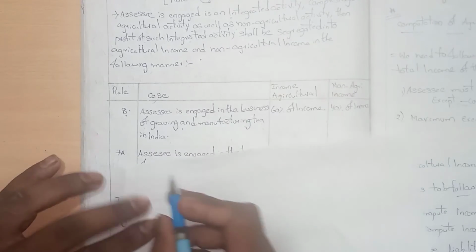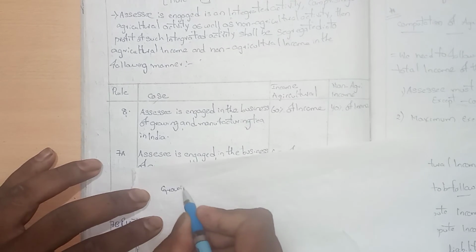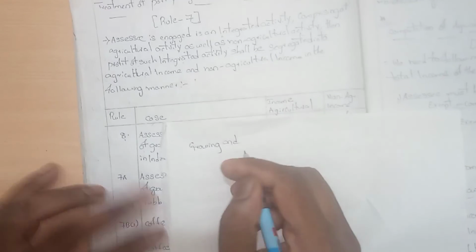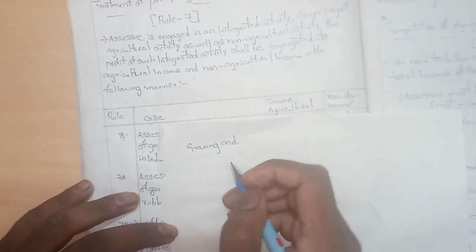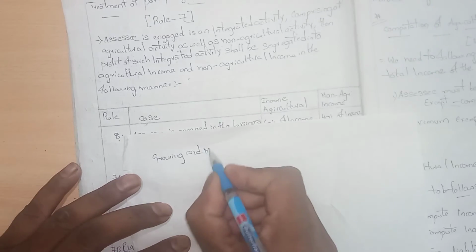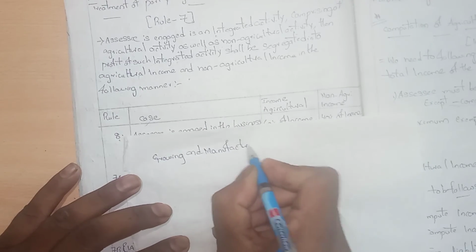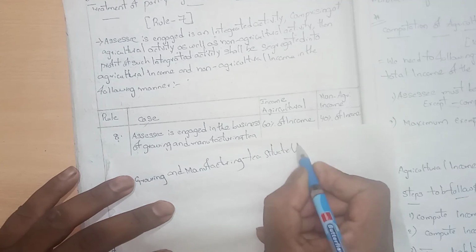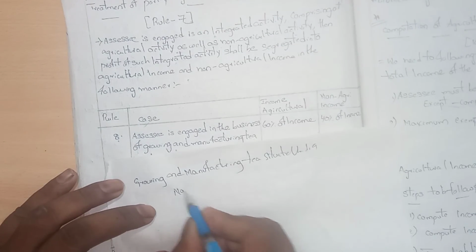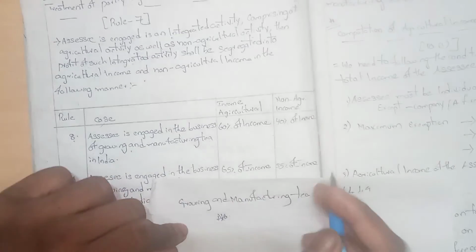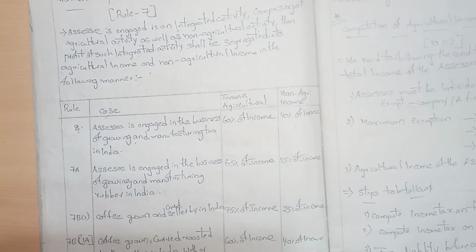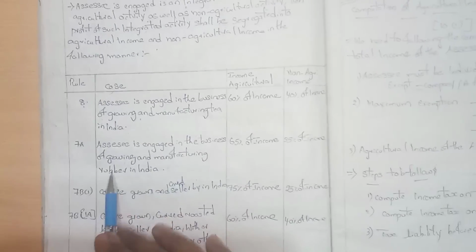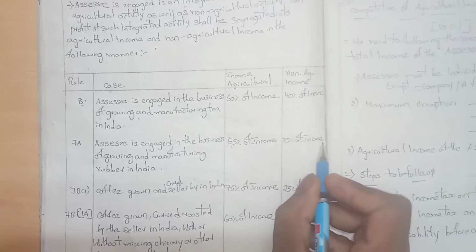So growing and manufacturing tea, where the tea land is situated in India: 60% is agriculture income and 40% is non-agriculture income. We separate 60% as agriculture income and the rest as non-agriculture income. Then, if the assessee is engaged in the manufacture of rubber, in the case of rubber, it is 65% agriculture income and 35% non-agriculture income.